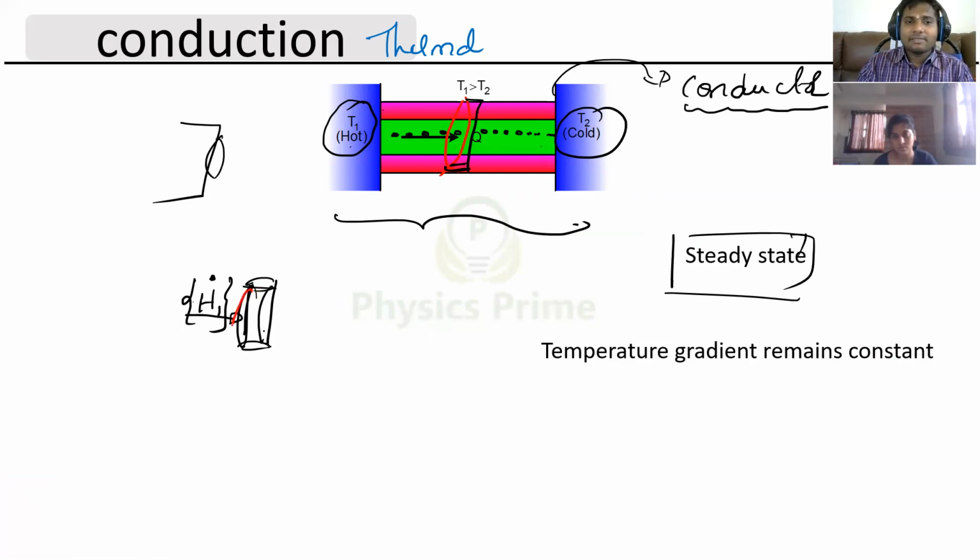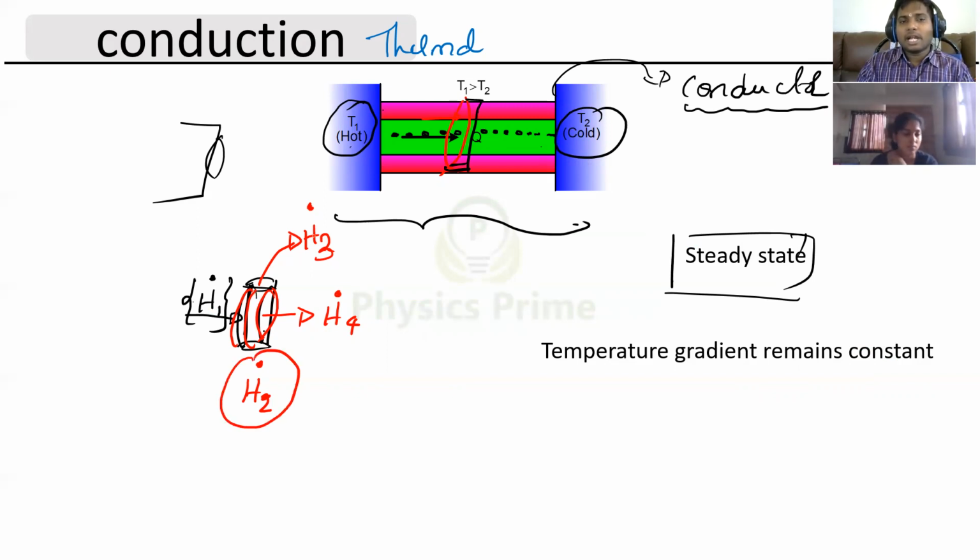Then there will be some energy which is absorbed by this material. I'm writing this as H2 dot. Then some energy will be radiated outside by this material, H3 dot I am considering. Then some energy will be transferred to the other side of the cross section. Got it? It will receive from the left side, where the hot region is. It will absorb energy, that is H2 dot I wrote, and it will radiate some energy, H3 dot that I wrote, the rate of radiation of energy, and it will transfer some energy to the right side, that is the colder end.